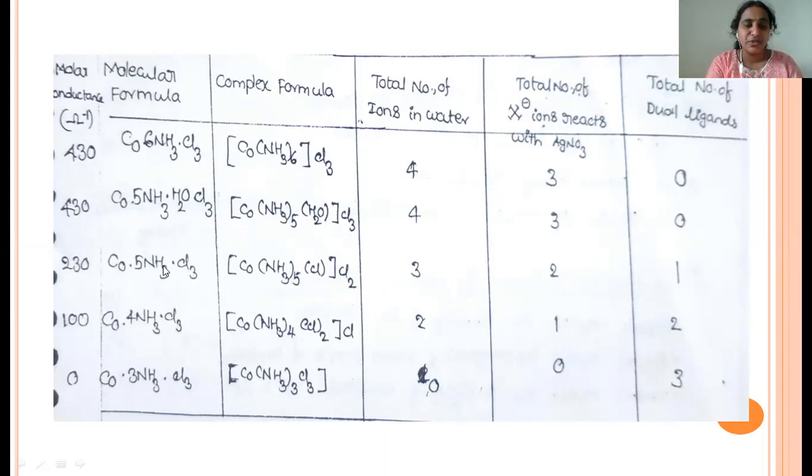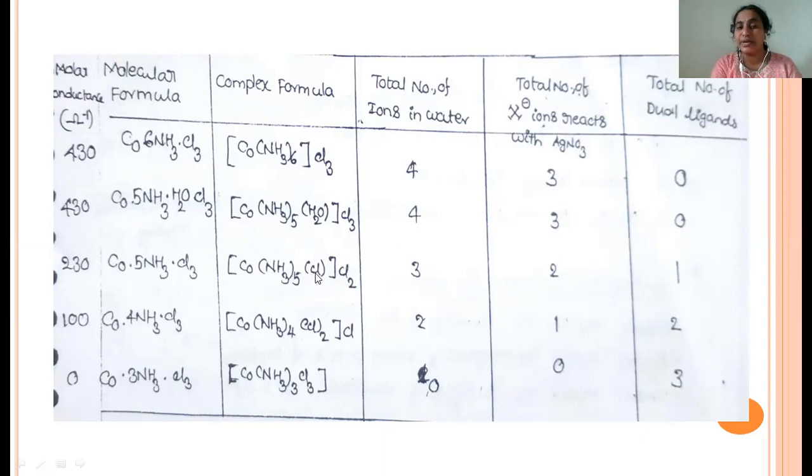For example, in this next complex, the coordination number 5 is the secondary valency, and one ligand shows dual nature, being both primary valency and secondary valency. The other two ligands are completely primary valency. When we dissolve this complex in aqueous solution, the sphere gives 1 ion and the remaining 2 ions, total 3 ions. When we react this aqueous solution with silver nitrate, only 2 chlorines react.